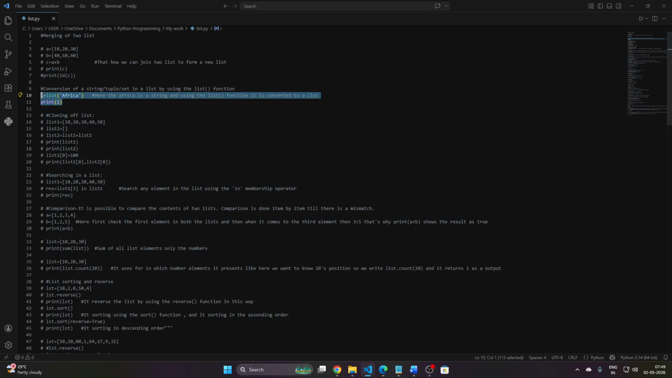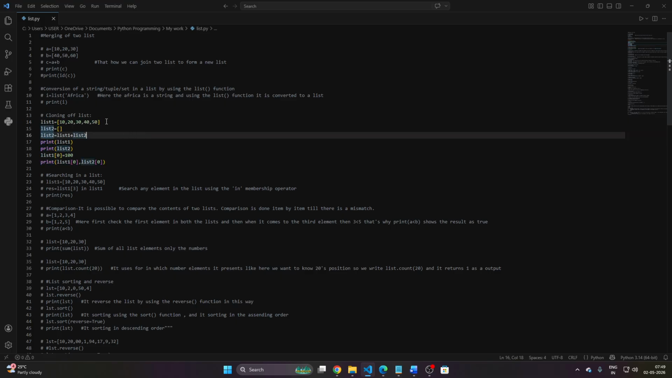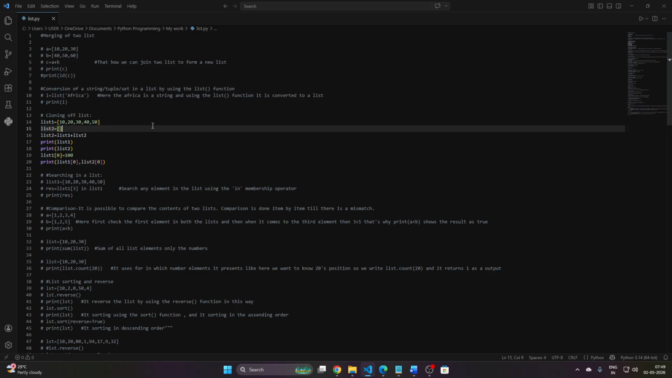Okay, then go for the next. It's cloning. So how can we do the cloning of a list? First of all, comment out those lines. Let's see how cloning actually works in the list. So list 1 contains some elements, like 5 elements: 10, 20, 30, 40 and 50. Then list 2 is an empty list. Why is it empty? Because I want to clone list 1 into list 2. That's why list 2 is an empty list.